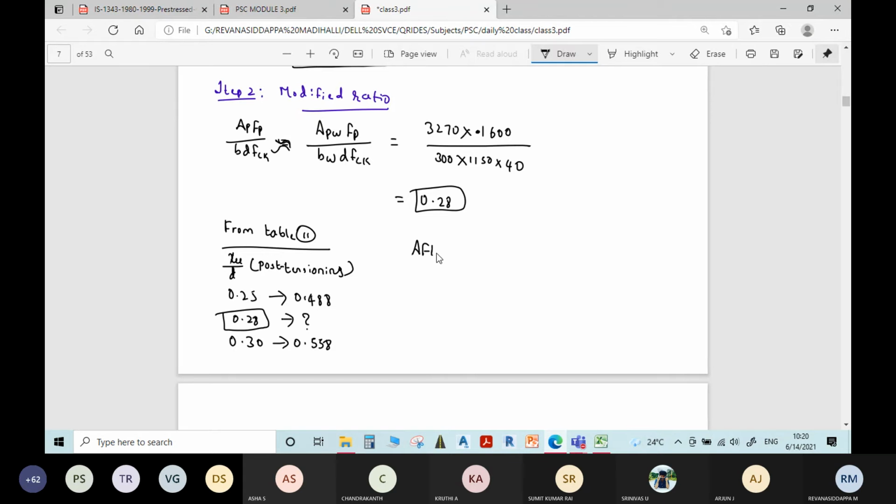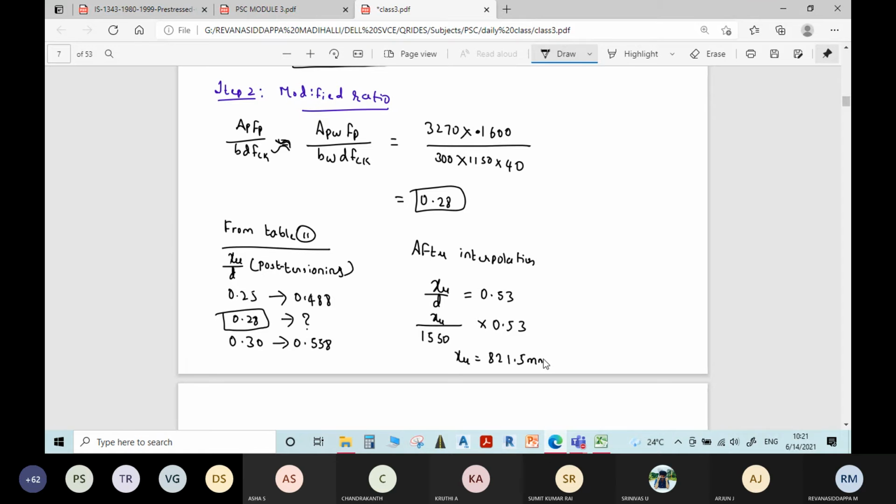So after interpolation, what is the value of XU by D? 0.531, so 0.53. Therefore, XU is the effective depth 1150 into 0.53. Tell me the answer. 821.5 mm, sir.